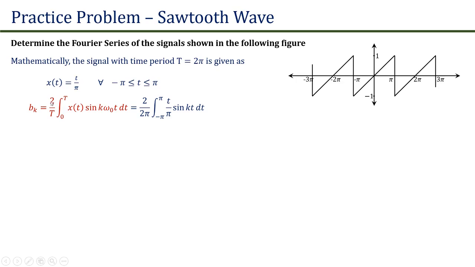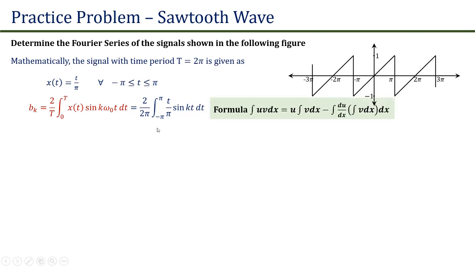Similarly, bk is equal to 2 upon T integration from 0 to T x of t sin of k omega naught t into dt. Now if we put the value of x(t) and modify the limits accordingly, we will get 2 upon 2 pi integration from minus pi to plus pi t upon pi sin of kt dt.